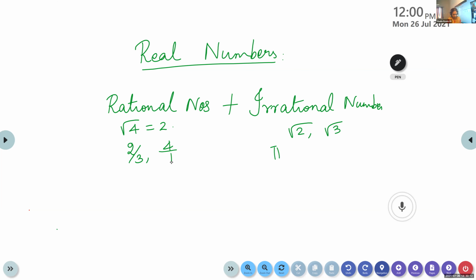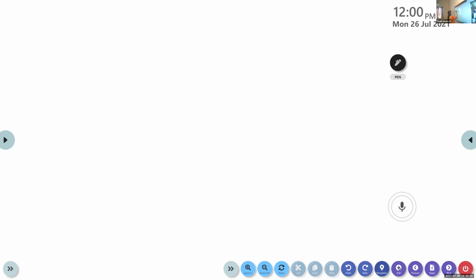In this chapter, actually the first topic, Euclid's division lemma, is deleted for you. So we have to start with the second topic. Write the topic, fundamental theorem of arithmetic. It's an easy chapter, children.